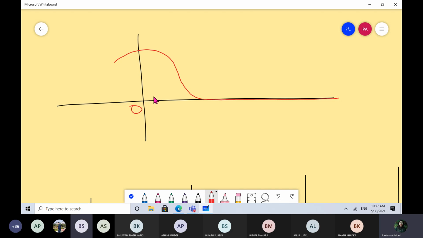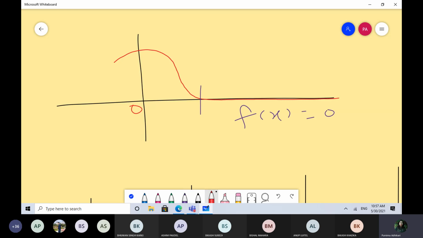The curve is decreasing, but after a certain value of x, your function is not giving any value. You can say your function became 0 after certain values of x.